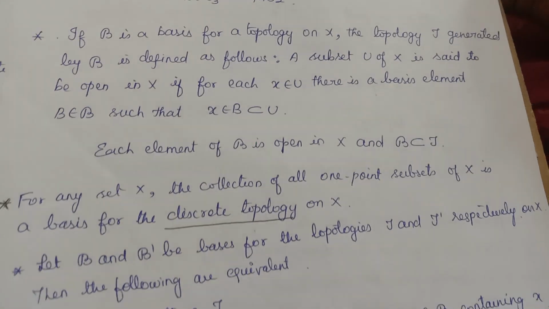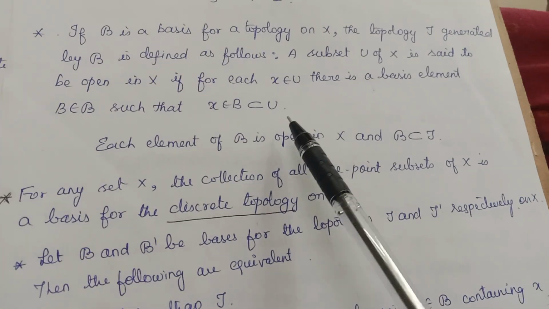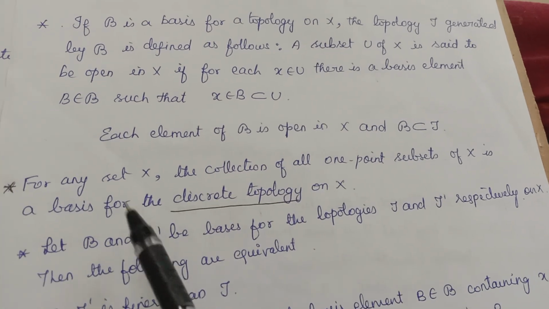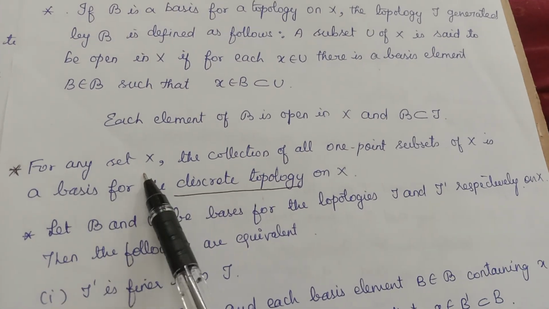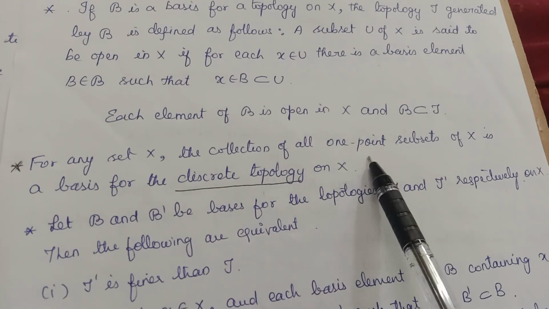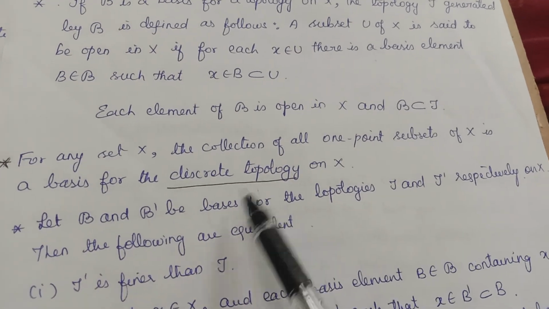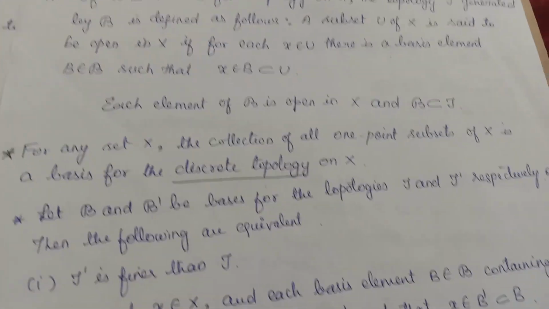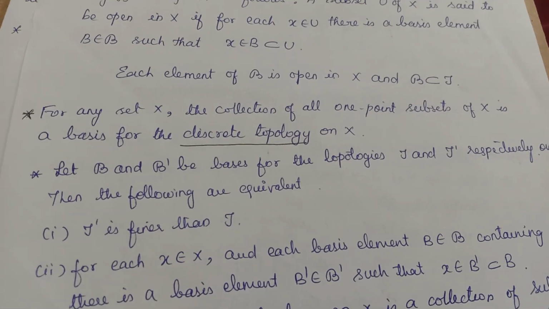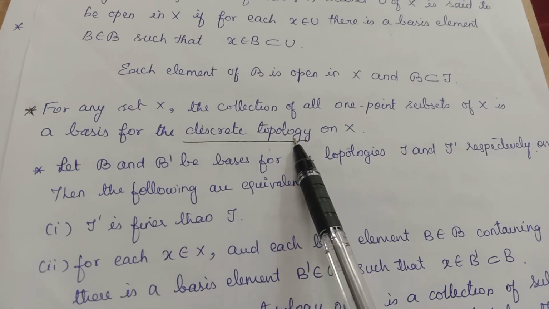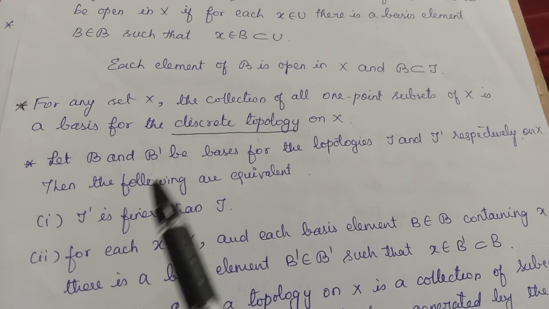That means, for every open set, you have to find a basis element such that every element x belongs to B contained in U. Now for any set X, the collection of all one-point subsets is a basis for the discrete topology. We know what a discrete topology is. Discrete topology means the collection of all subsets of the given set. So for that set, the one-point sets form a basis.